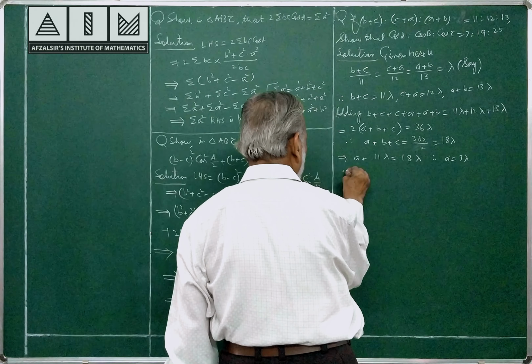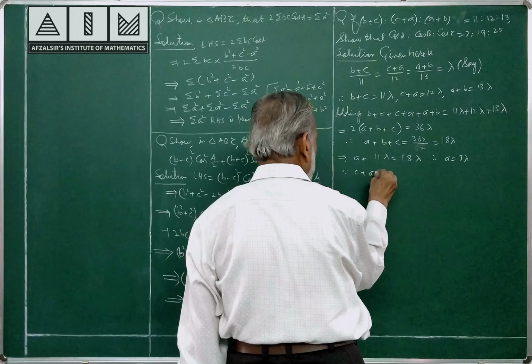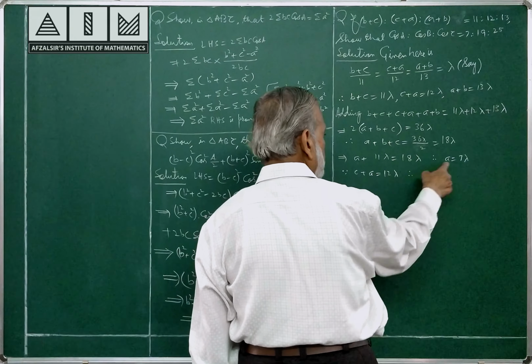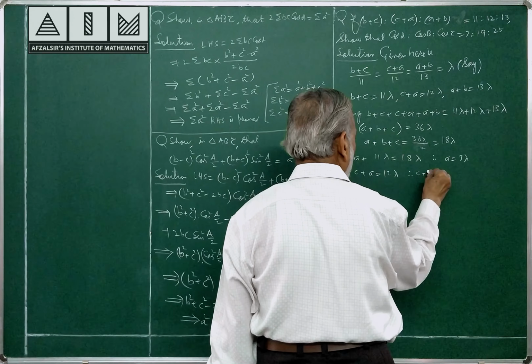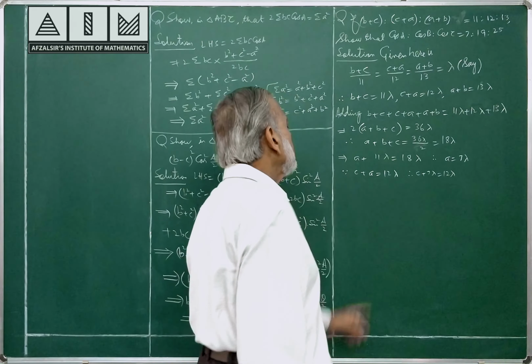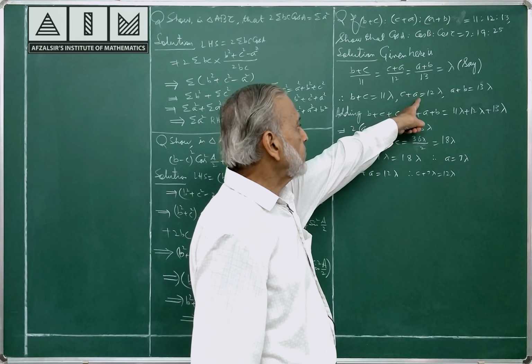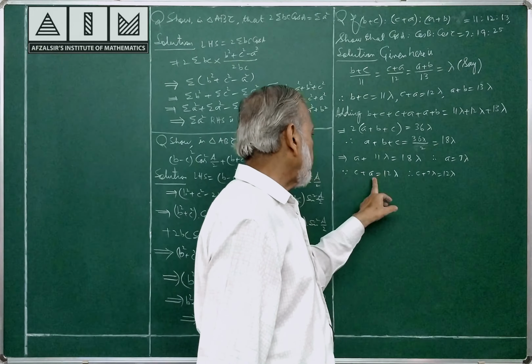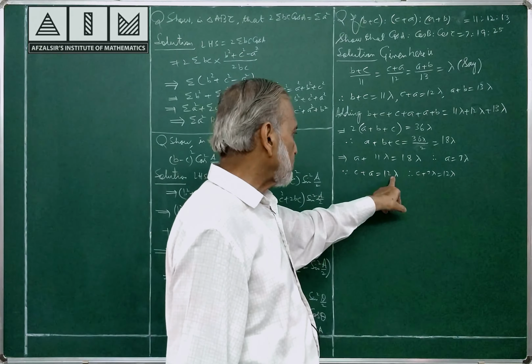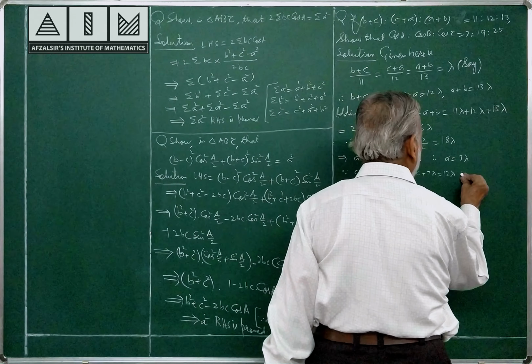Please see. Since C plus A is 12 lambda, therefore C plus 7 lambda is equal to 12 lambda. The value of A is 7 lambda, substituting here, C plus 7 lambda is equal to 12 lambda, or C is equal to 5 lambda.